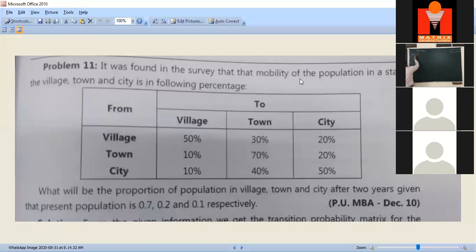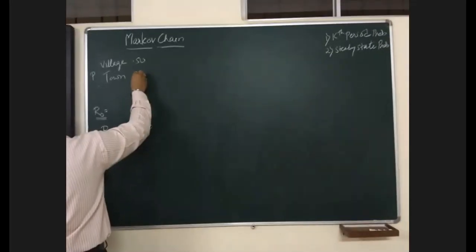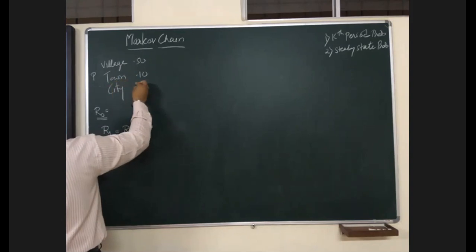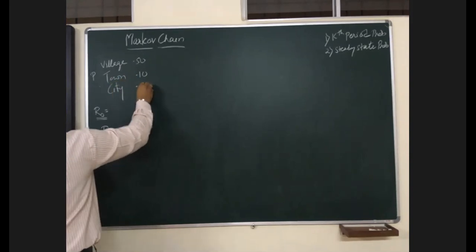Village, it is 50%. Town to village is 10%. City, it is 10%.